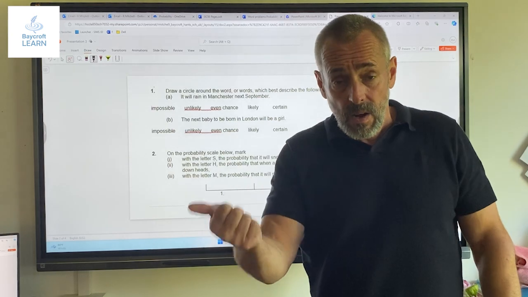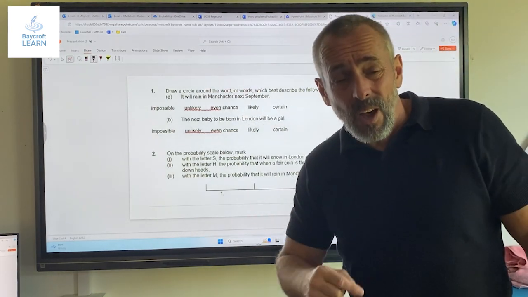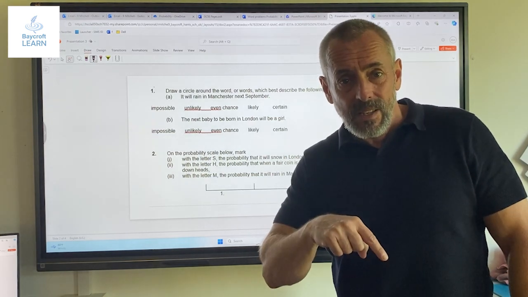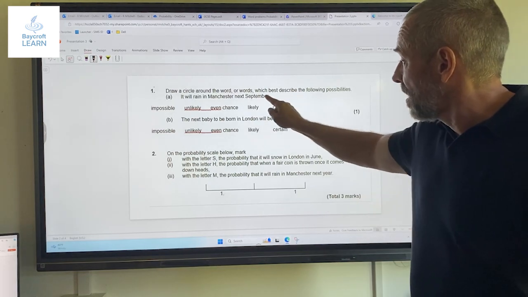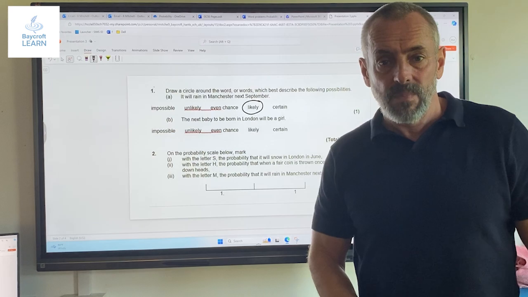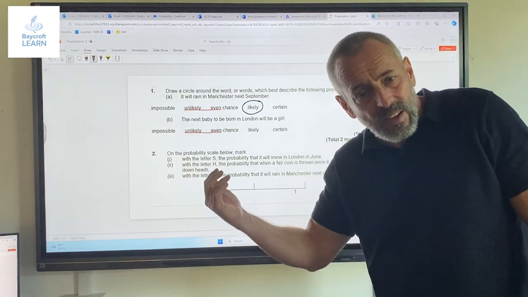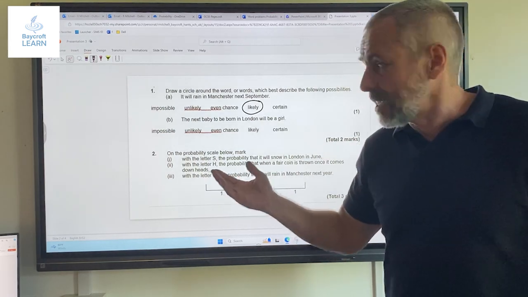It might be likely or it might be unlikely. So what you might not know is Manchester is the rainiest place in the UK and September is the rainiest month. So I'm going to say that it's likely that it's going to rain in Manchester next September. And I think we all put that because we did this actual question, didn't we? Fairly straightforward. We've just picked up quite an easy mark.